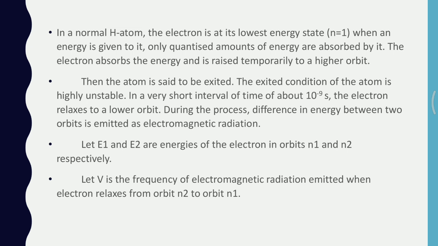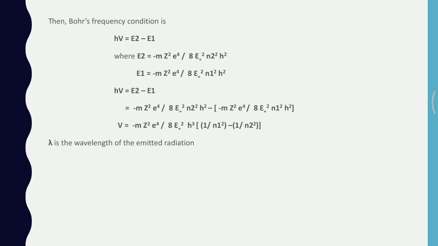If E1 and E2 are the energies of the electron in the orbits n1 and n2 respectively, and nu is the frequency of electromagnetic radiation emitted when the electron relaxes from n2 to n1, then according to Bohr's frequency condition, h nu is equal to E2 minus E1.